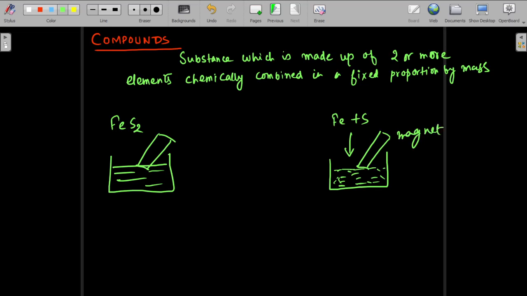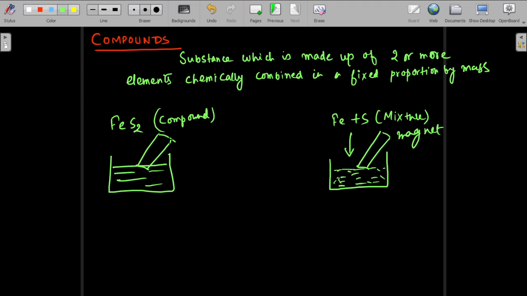So what does this show? This shows that this is a compound, this is a mixture. By magnet you can pull off iron from sulfur because it is not chemically combined. So magnetic force is going to pull up the iron part. But when it's a compound, it's chemically combined and you cannot pull off the iron part from the sulfur.